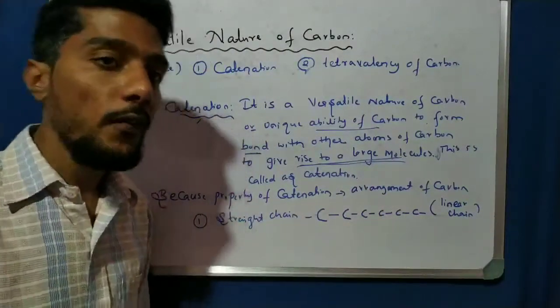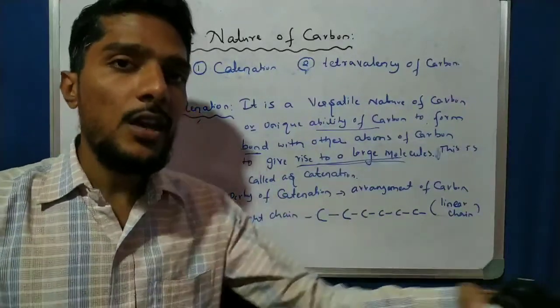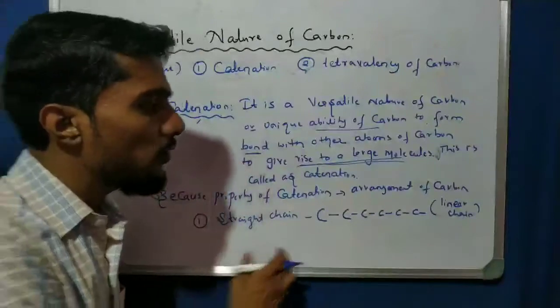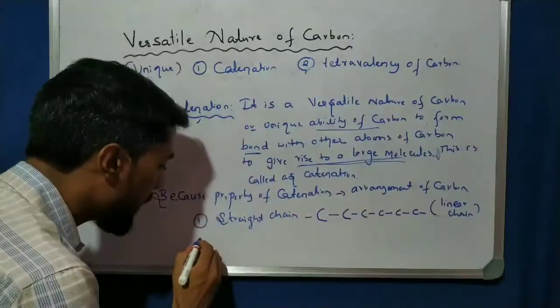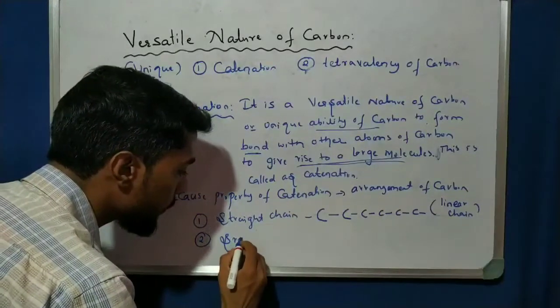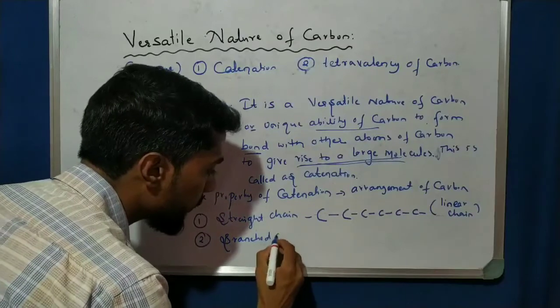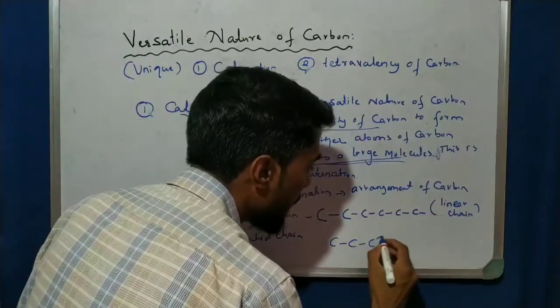Because of the property of catenation, one carbon atom can form a bond with another carbon atom in a long chain. The long chain may be in the form of a straight line, or sometimes that long chain may be in the form of a branched chain.